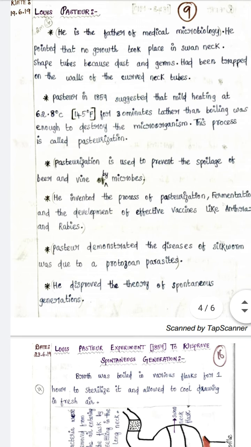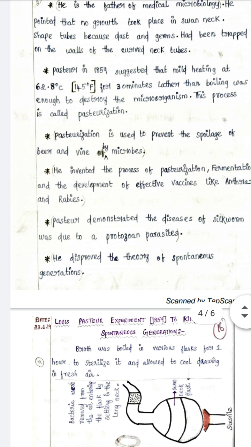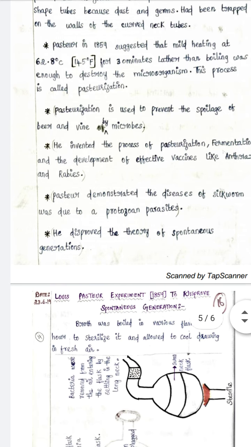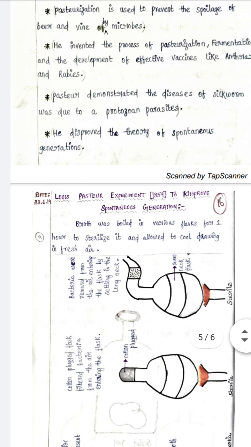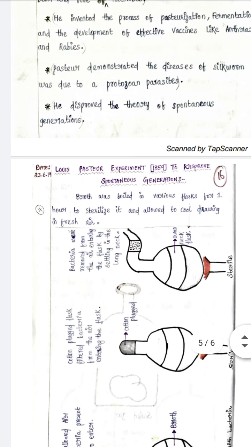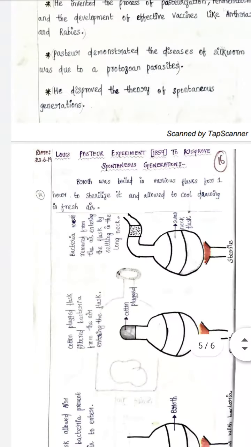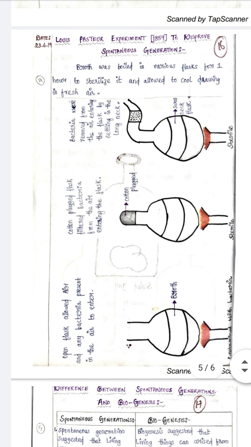Pasteurization was used to prevent the spoilage of beer and wine by microbes. He also studied fermentation. He developed vaccines for anthrax and rabies. He also demonstrated that the disease of silkworms was due to a protozoan parasite, and he disproved the theory of spontaneous generation. What he did was take three flasks.